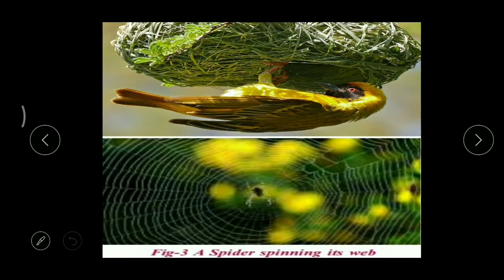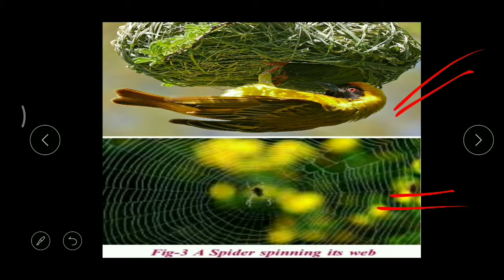If you carefully observe this picture, in the first picture you can find the bird is nesting, building the nest with grass pieces. And in the second picture, the spider is constructing the web.